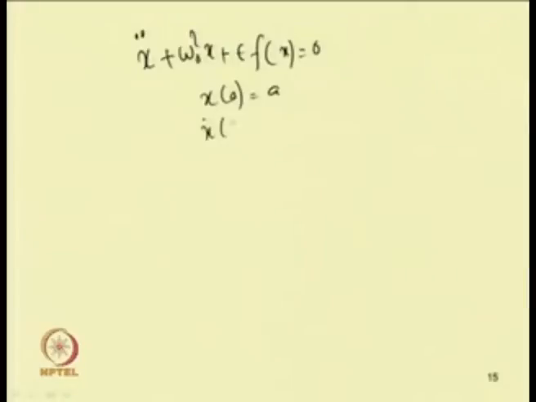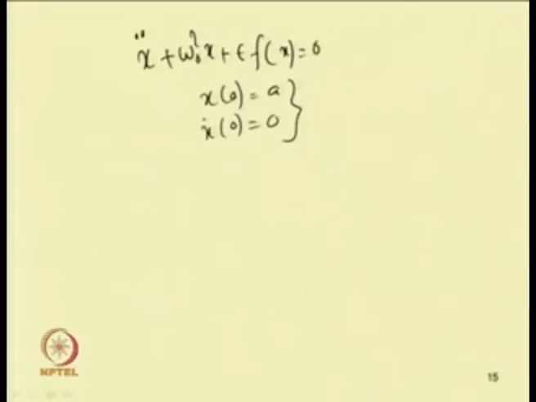Let our original differential equation be x double dot plus omega 0 square x plus epsilon f x equal to 0, subjected to the initial conditions x 0 equal to a and x dot 0 equal to 0. So, let us assume this thing.